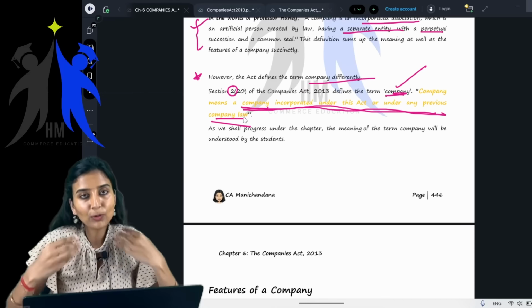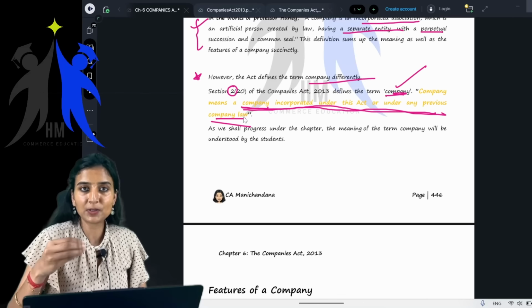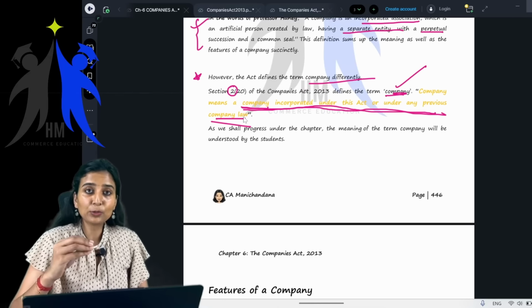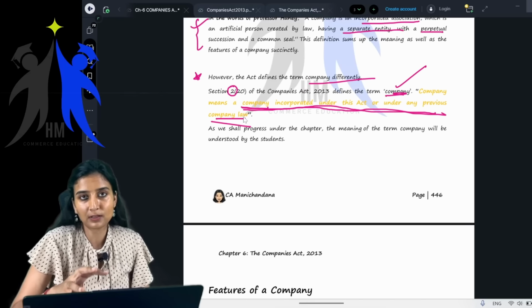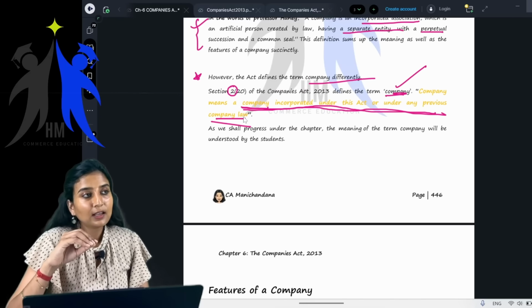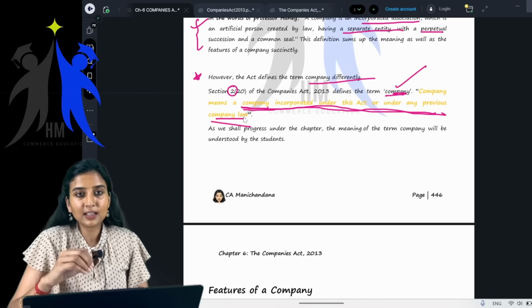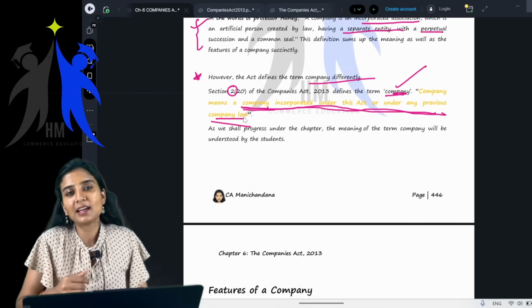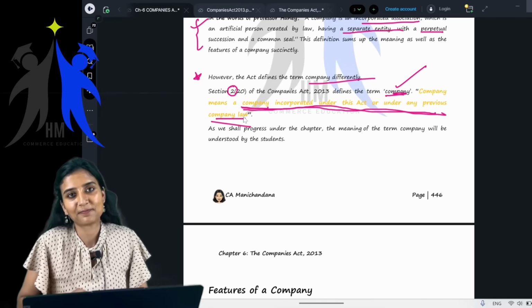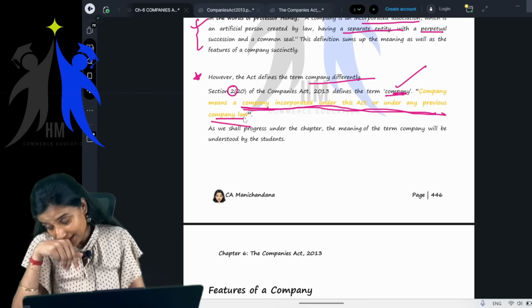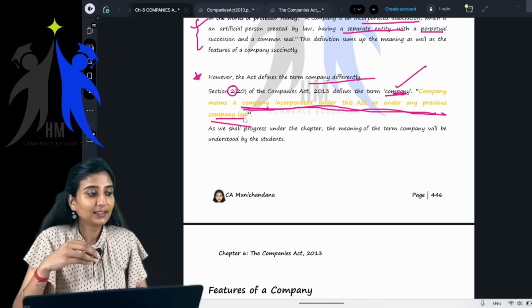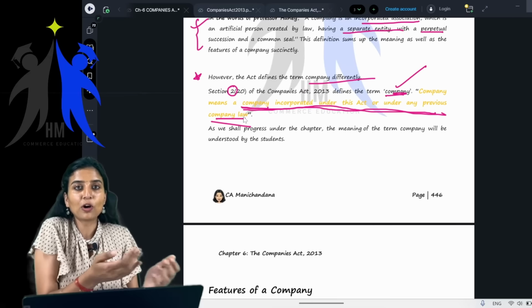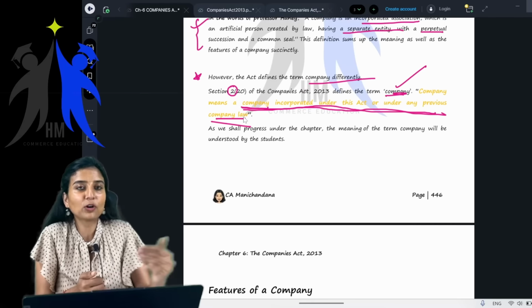Though they have a partnership firm or a proprietorship concern, they tell us, I will go to my company and come. In normal layman language, company can mean business. It's just like saying, I'll go to office and come.